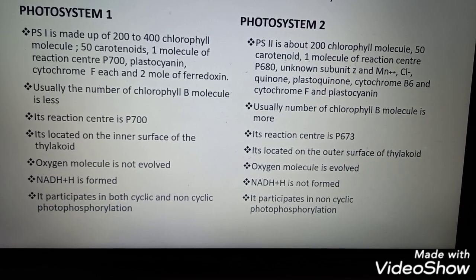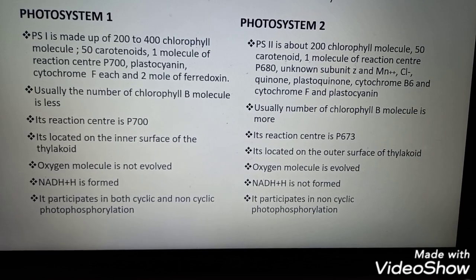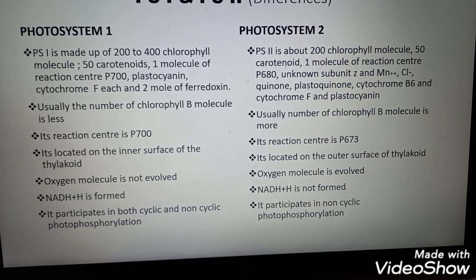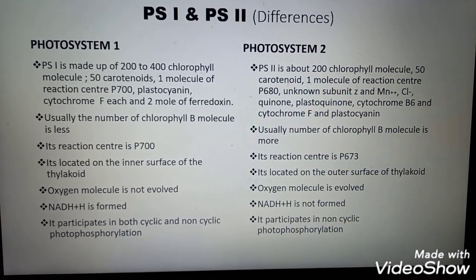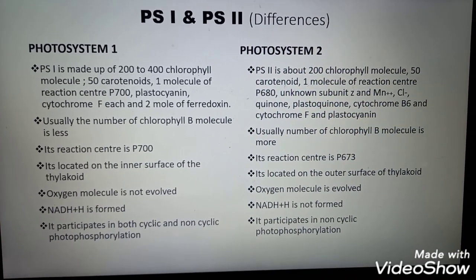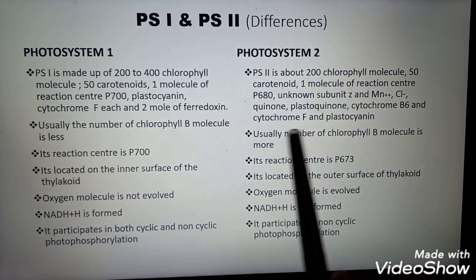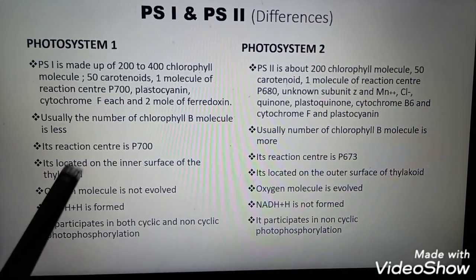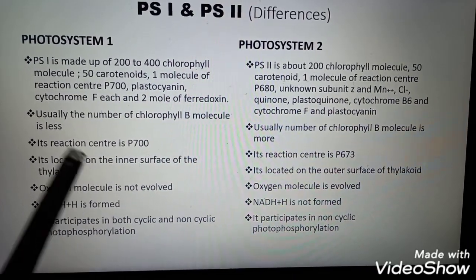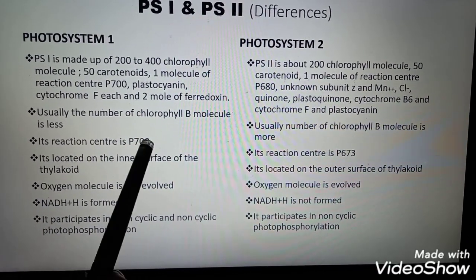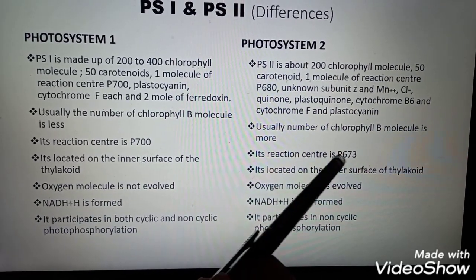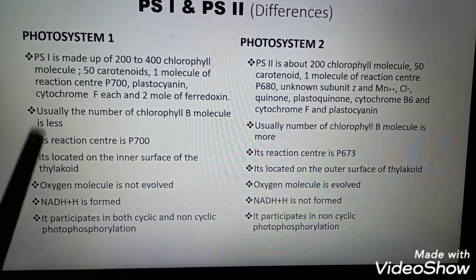Here, in photosystem 1, the number of chlorophyll B molecules is less, whereas in photosystem 2, the number of chlorophyll B molecules is more. Photosystem 1 has the reaction center P700, whereas photosystem 2 has the reaction center P680.